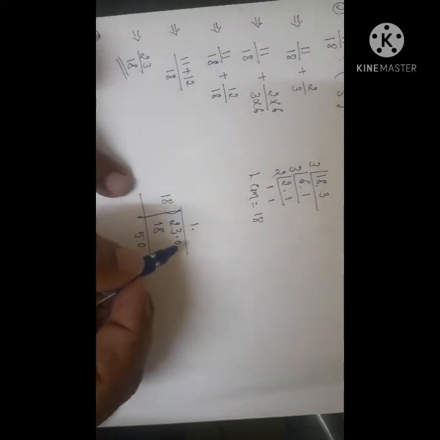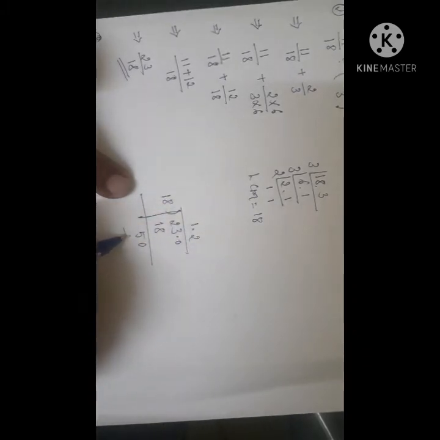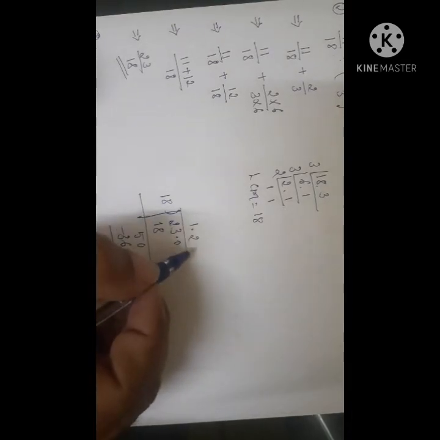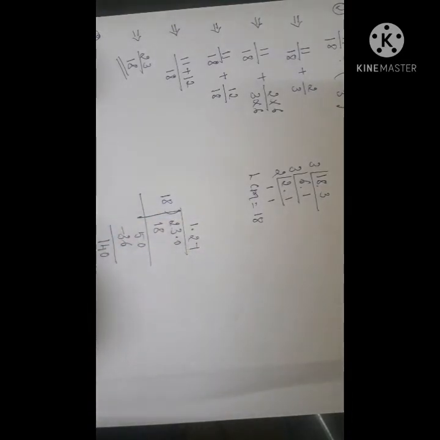18 2s are 36. If you subtract 36, you will get the remainder 14. Take one more 0. 18 7s are 126. You stop here. The remainder is 14.